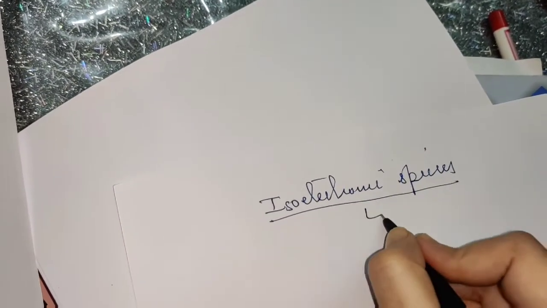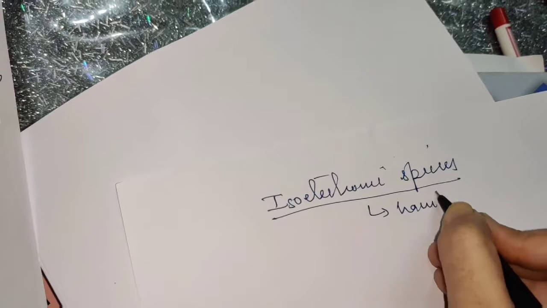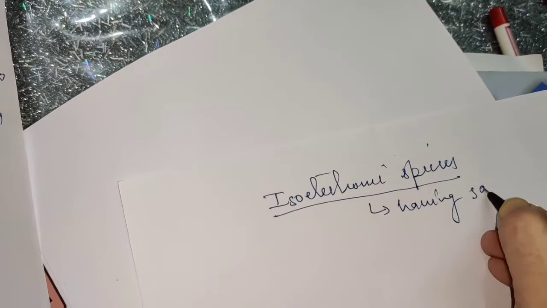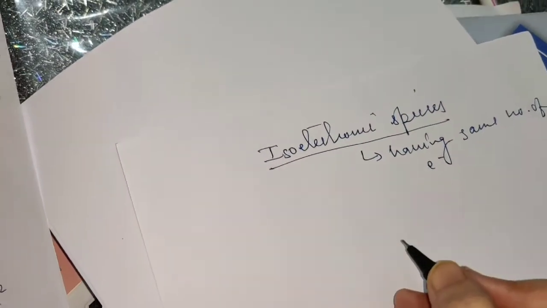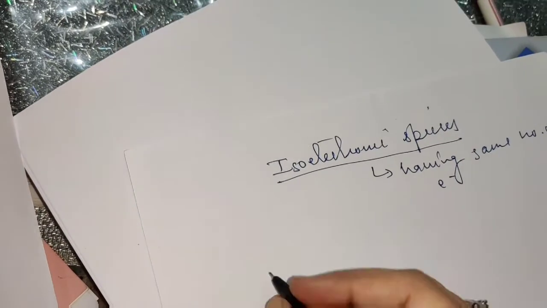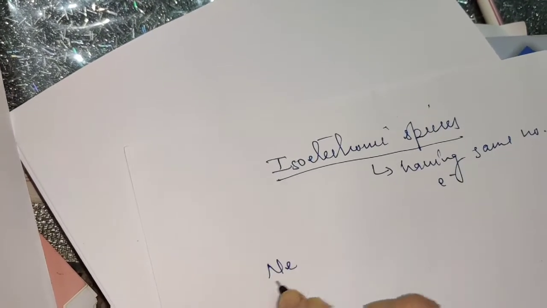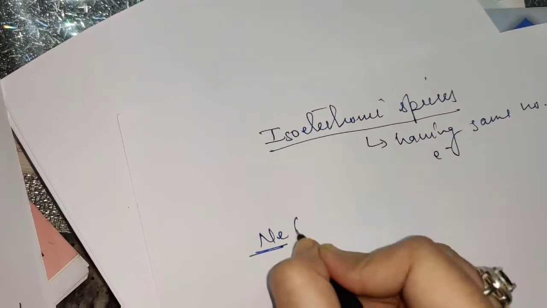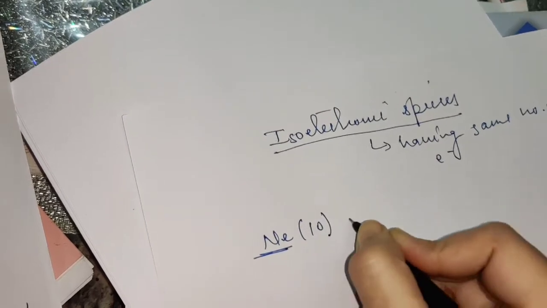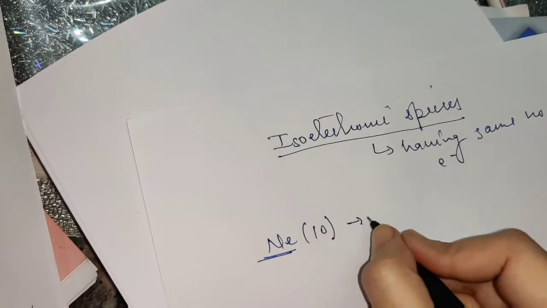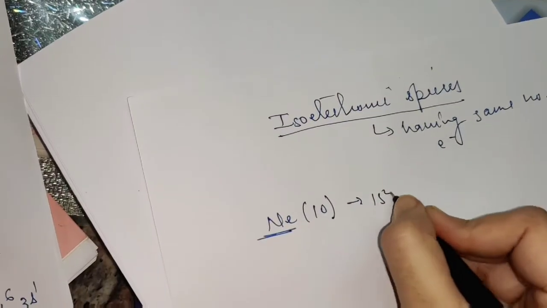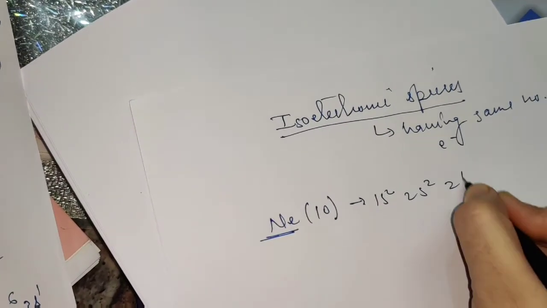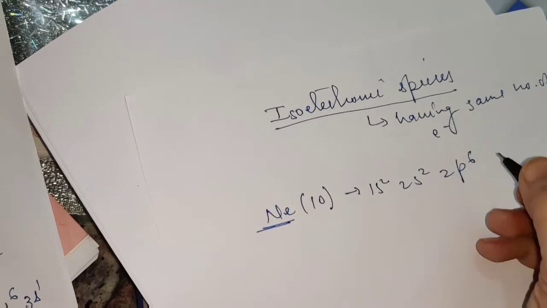So species having the same number of electrons are termed as isoelectronic. If I take an example of neon, atomic number 10, when you write down the electronic configuration of neon, it is 1s2, 2s2, 2p6, right?